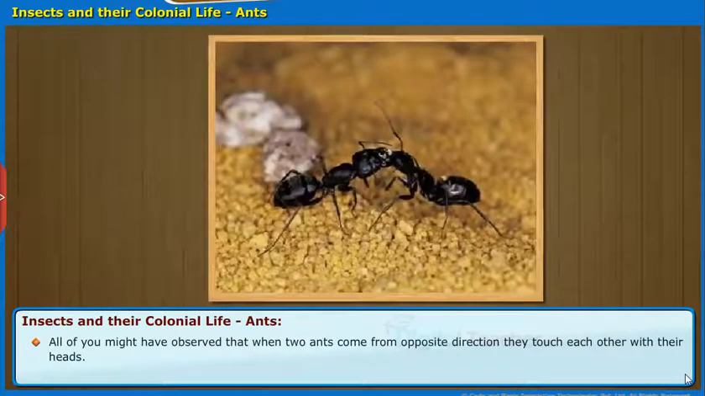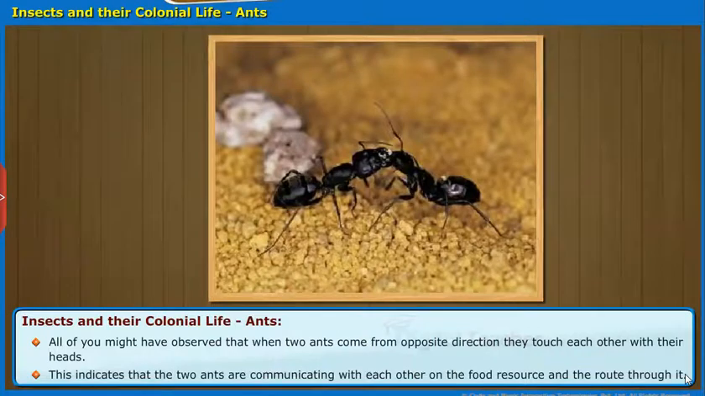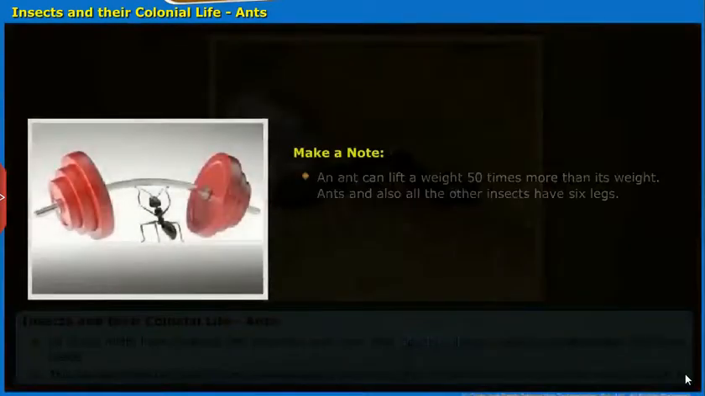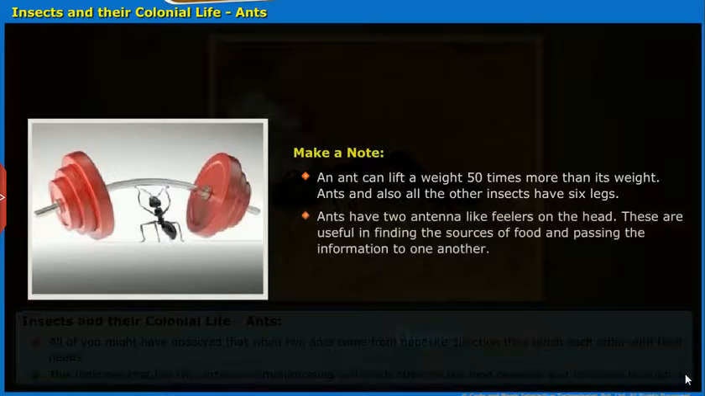All of you might have observed that when two ants come from opposite direction, they touch each other with their heads. This indicates that the two ants are communicating with each other on the food resource and the route through it. Make a note. An ant can lift a weight 50 times more than its weight. Ants and also all the insects have 6 legs. Ants have 2 antenna-like feelers on the head. These are useful in finding the sources of food and passing the information to one another.